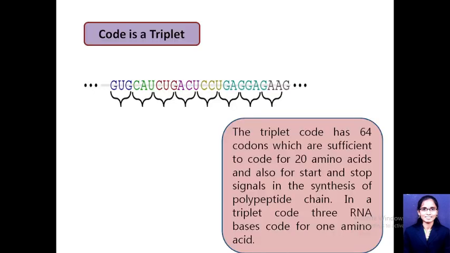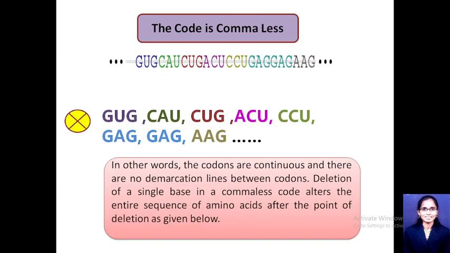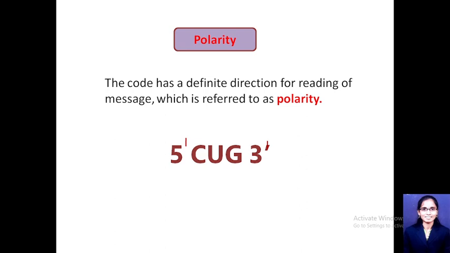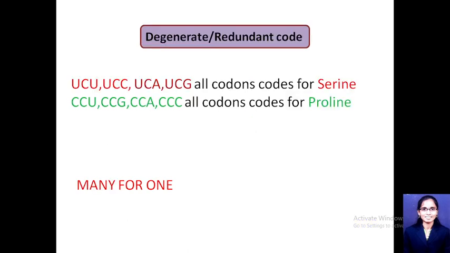The genetic code is a triplet. It is always represented in the trinucleotide form. It is non-overlapping, that is, it is always read in sets of three. It is commaless. Whenever we are writing the genetic code, there should be no comma. It is universal, but there are certain exceptional cases. Again, it has a polarity, that is, it is read from 5 prime to 3 prime. It is non-ambiguous, that is, one codon codes for only one amino acid, and it is degenerate, which means there are many codons coding for one amino acid.